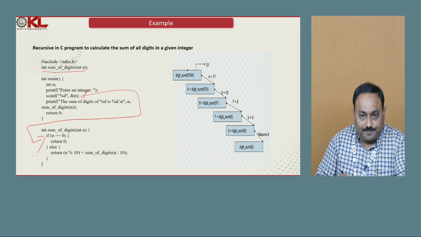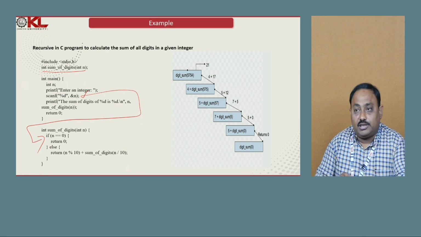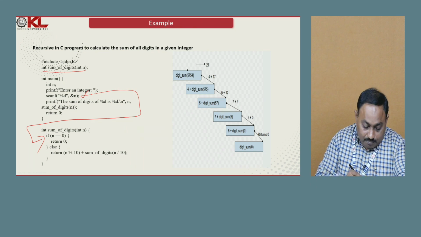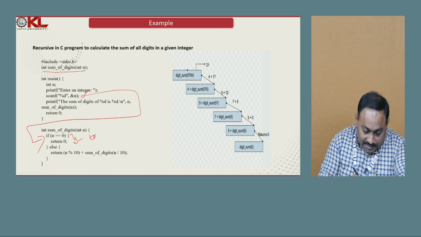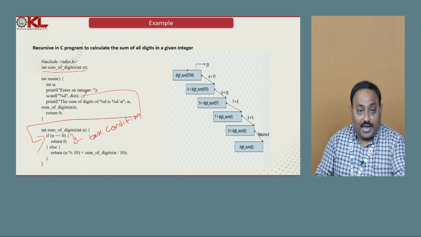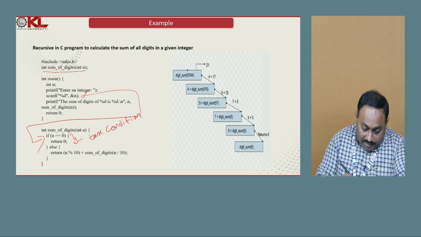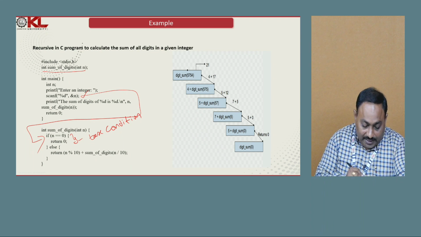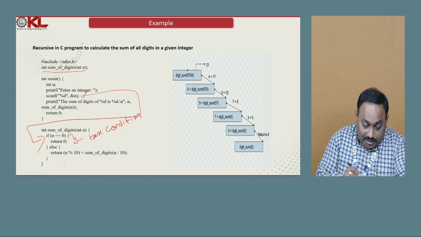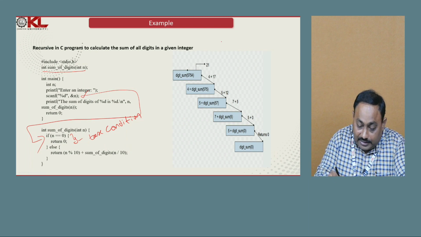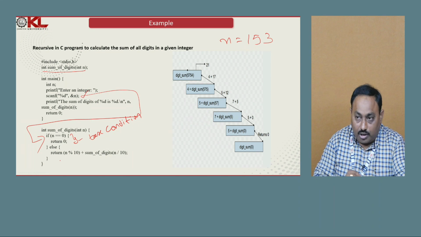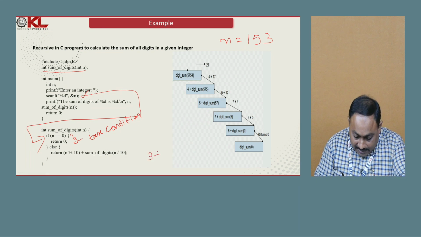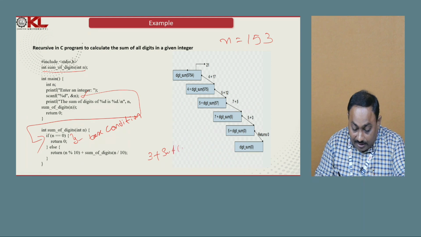Now it checks the condition. If n equals 0, that means no digits, nothing to do, we simply return 0. Now I can say this is the base condition for the recursion. Else, what do we have to do? We have to extract the individual digit to find the sum. That's why we are taking return of n mod 10. For example, let us assume I am taking n value as 153. Now what happened? Return of n mod 10. n mod 10 means 3 plus sum of digits of n by 10.